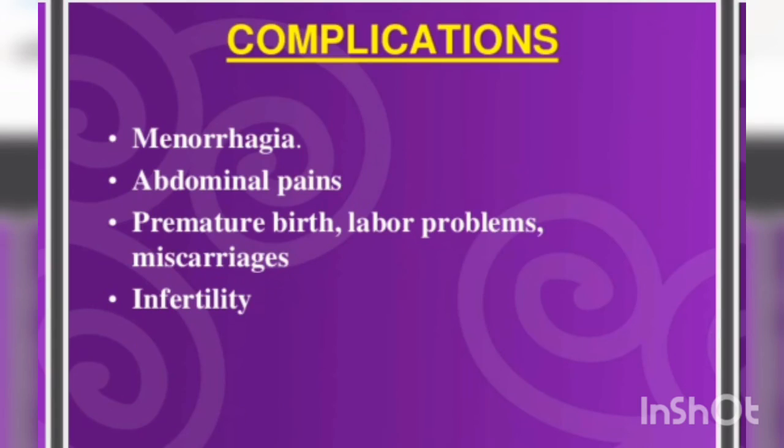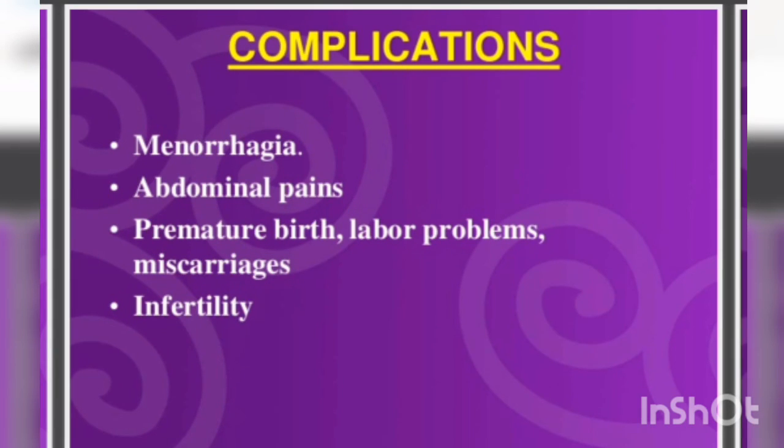So, these are it. Now, what kind of complications could occur in cases like this? There could be menorrhagia, abdominal pain, or there could be premature birth, labor problems, miscarriages, or infertility also. Now, there could be other complications also, like menorrhagia and abdominal pain that one woman could feel. There could be premature birth, or labor problems, or frequent miscarriages. And the woman also complains that she cannot conceive, because the cases of infertility increase after the management we basically give.